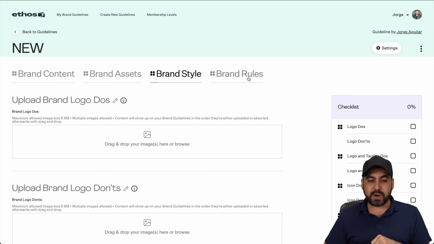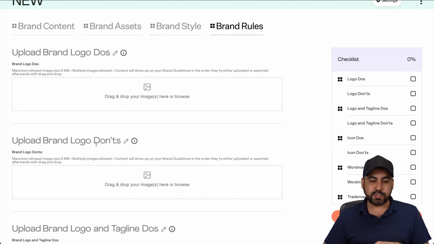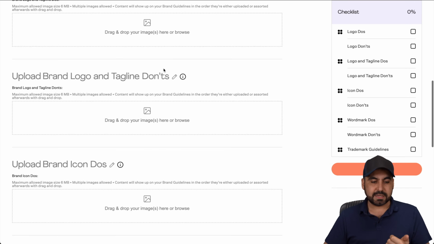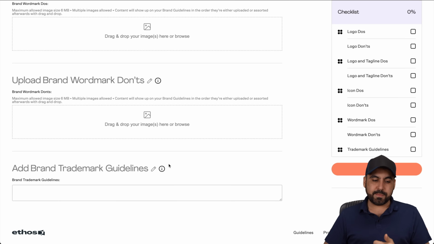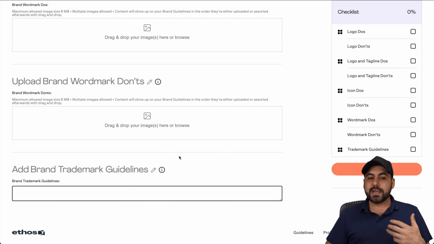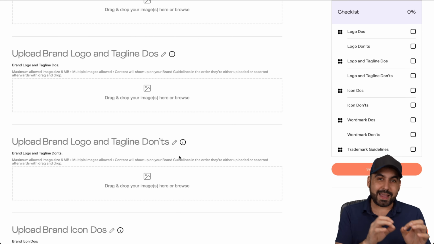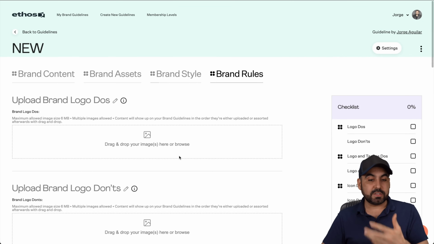Okay. You got your brand rules. As you saw in the demo that I provided, I have the do's and don'ts for this particular one. So I uploaded 2 images in this case, but you can do that also for logo taglines, brand icon, wordmark, and trademark, the options right here for the brand. So you're giving them a clear example of what they can and can't do when they're going to do content. Okay. So it makes things super easy.